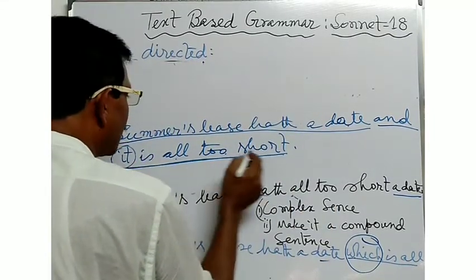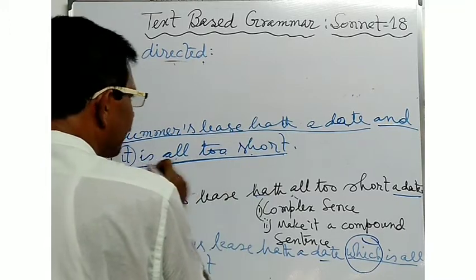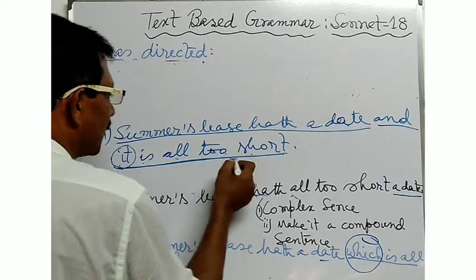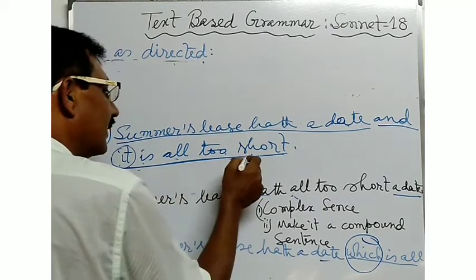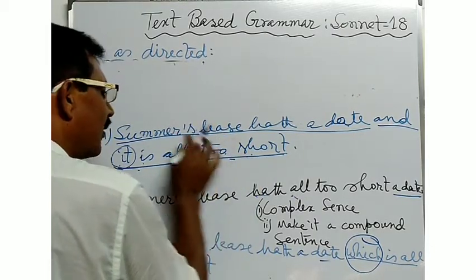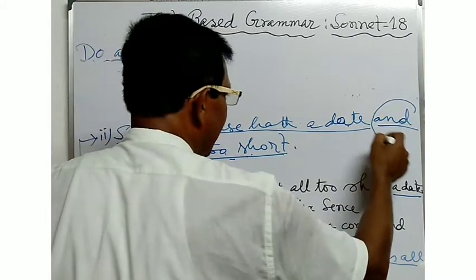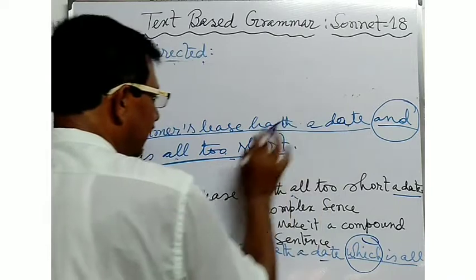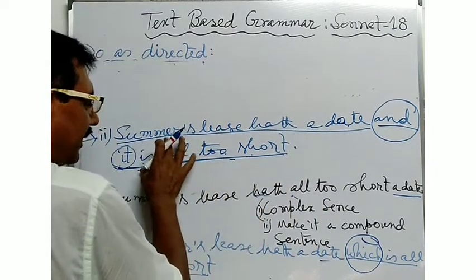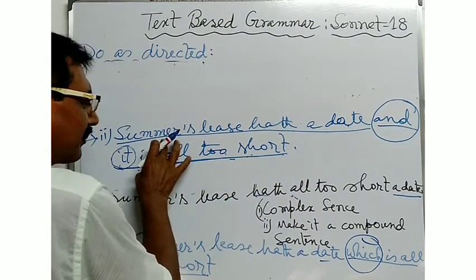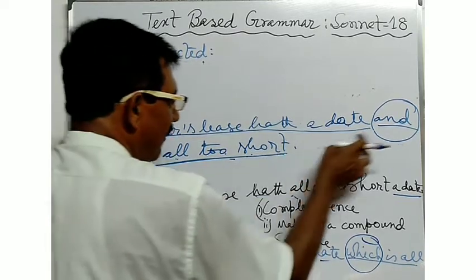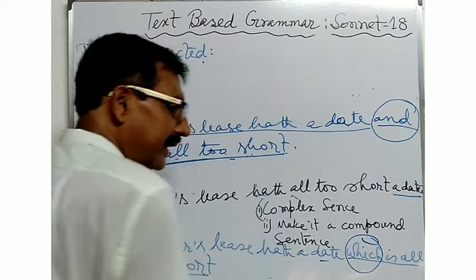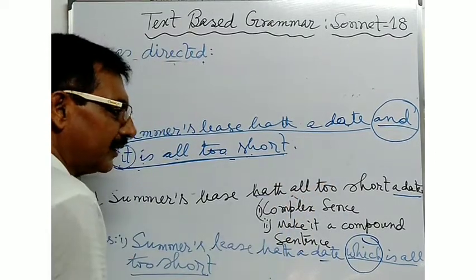It is all too short; here it is the subject, and this is also a main clause. These main clauses are combined by the coordinating conjunction and. In this way, if you write the sentence using two principal clauses combined by a coordinating conjunction, you can easily make the compound sentence.